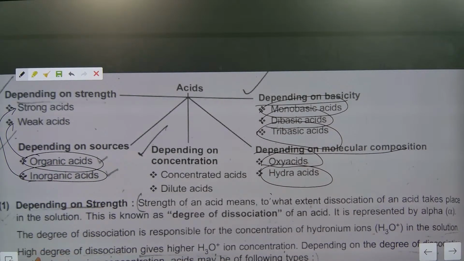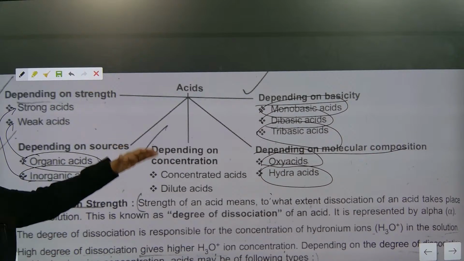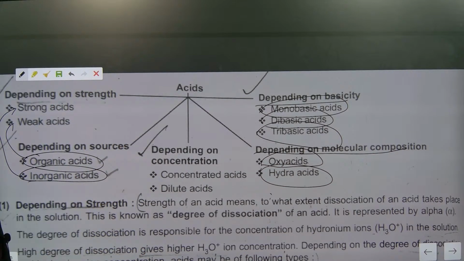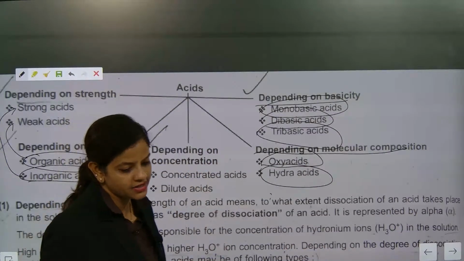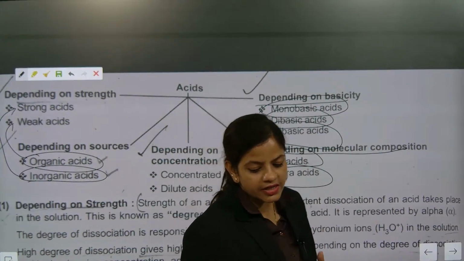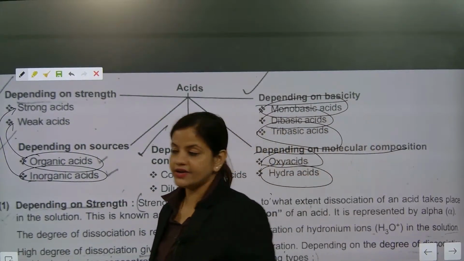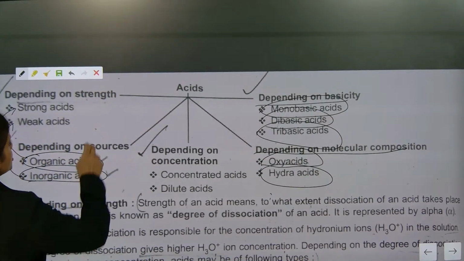I will explain everything, wait. This is just touch and go. Everything I will explain with examples. Based on molecular composition, two types will be there. What are they? Oxy acids and hydra acids. Now let's go to the next section, please.